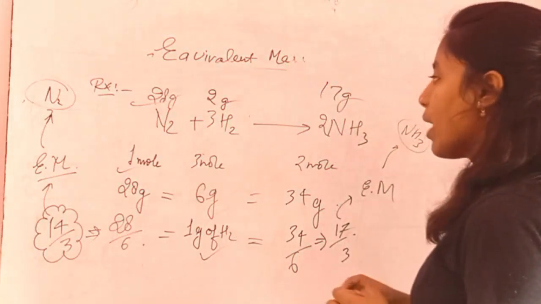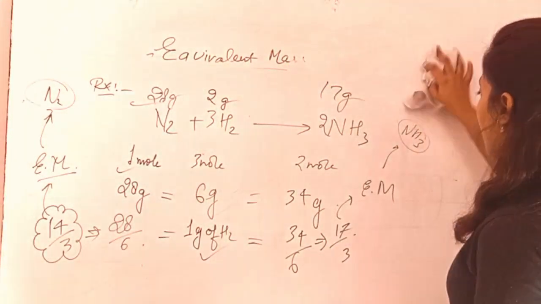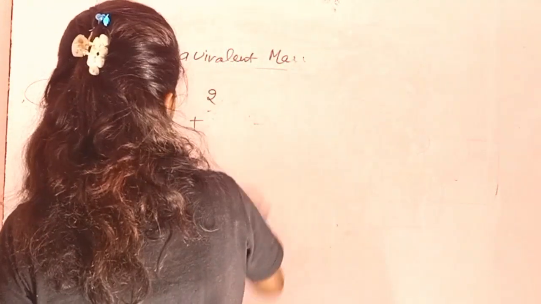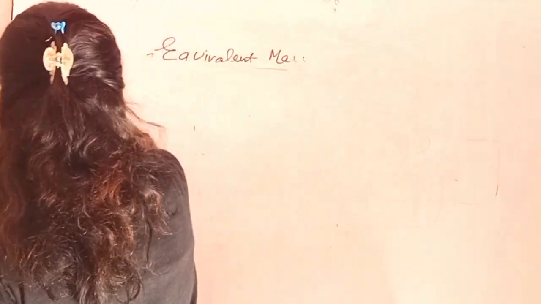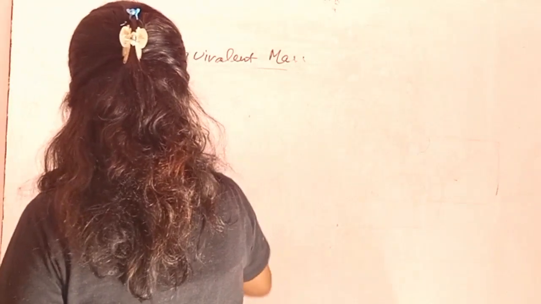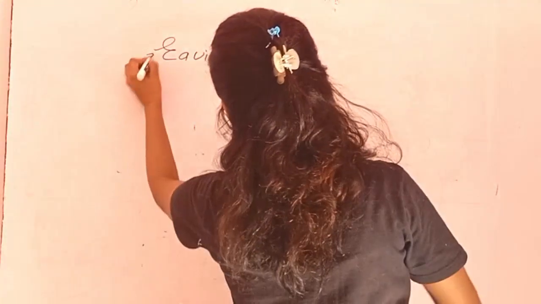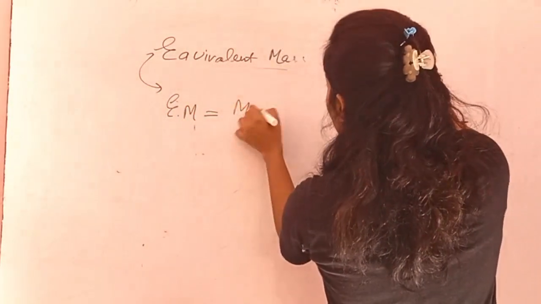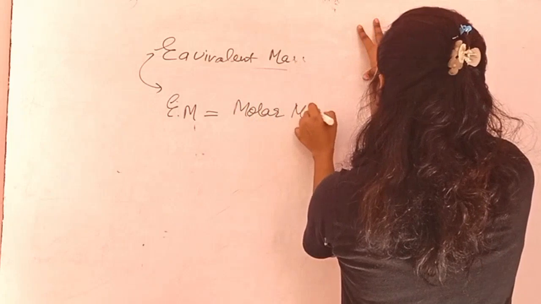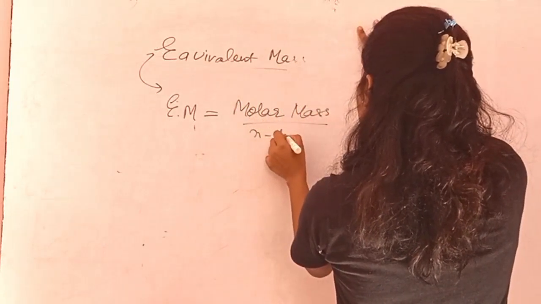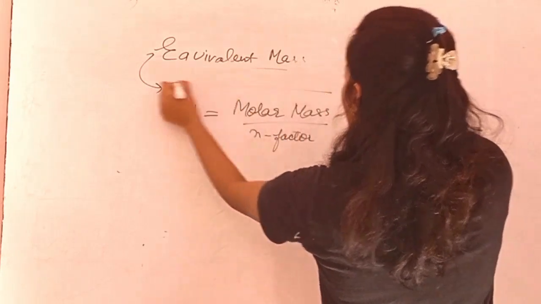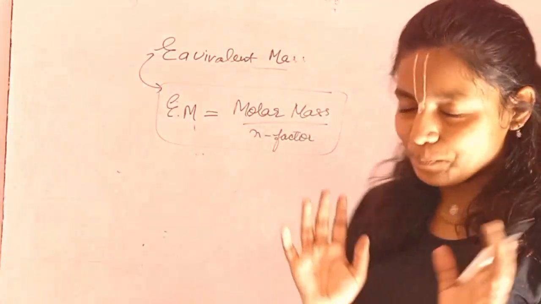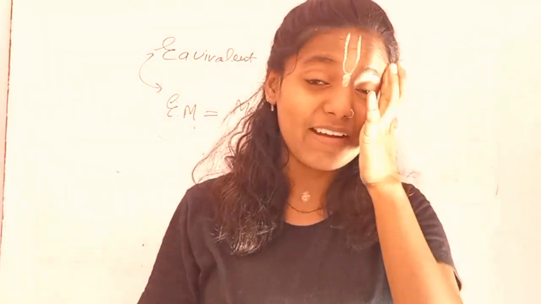So if you are not able to understand, let me clear it with the formula, and you would have a more clear eye. Now, what is the equivalent mass? It is the ratio of molar mass upon N factor. Now, I hope you understand. Ma'am, I again do not understand. See, it is so simple for understanding it.